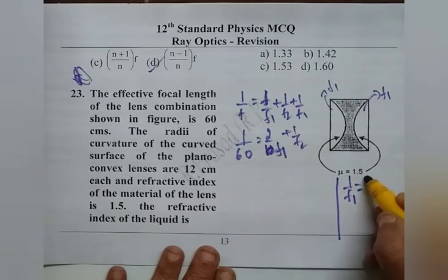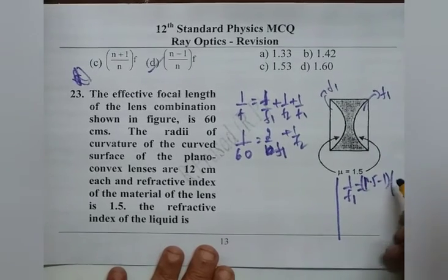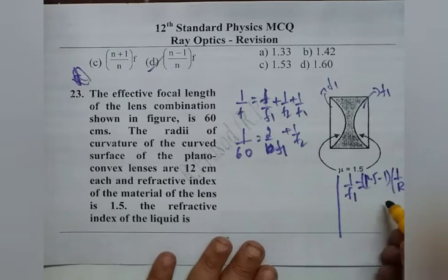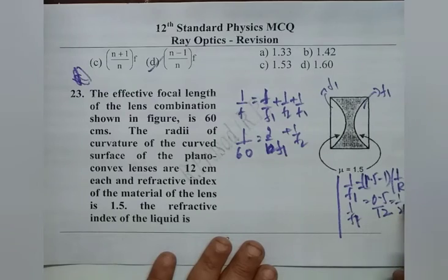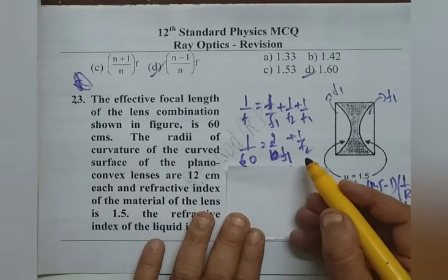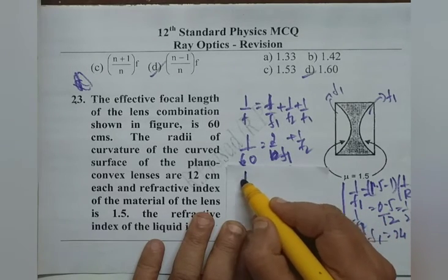1 by f1 is nl is 1.5 minus 1, and as they have same radii of curvature, we can write simply say 1 by r1 for f1 because it's plano-convex. So 0.5 by radii of curvature is 12. 1 by f1 is 0.5 by 12, 1 by 24. So f1 is 24 centimeters. If we 1 by 60 equals 2 by f1 plus 1 by f2, we substitute for f1 and we simplify it.